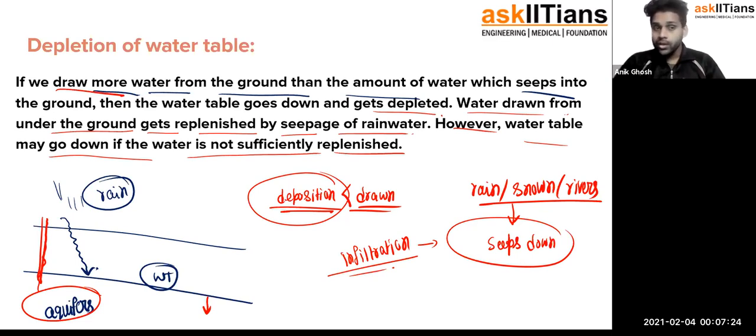So right now when you see the wastage of water, just think about the things you have learned. When you are wasting water, you are drawing it from the underground, right? Underground water. So if it is not getting sufficiently replenished, then definitely there would be a time you would not have any water to drink. And I think you can understand the severity of that situation.